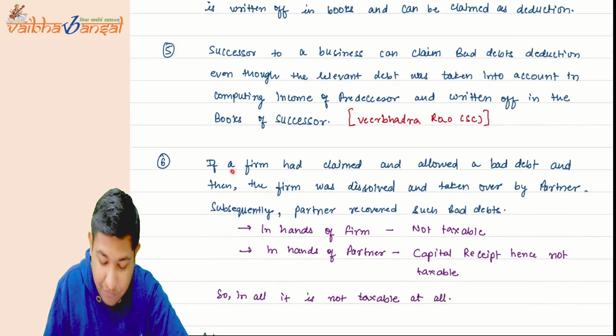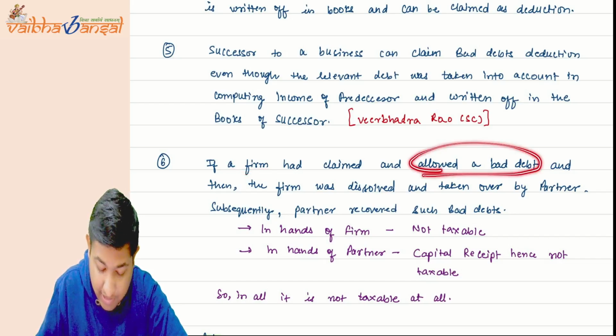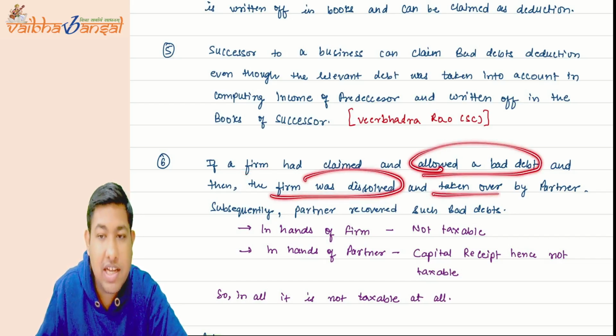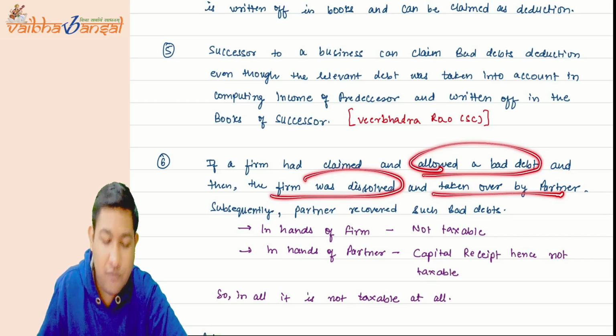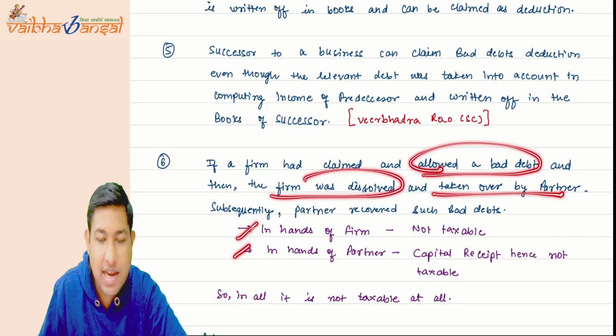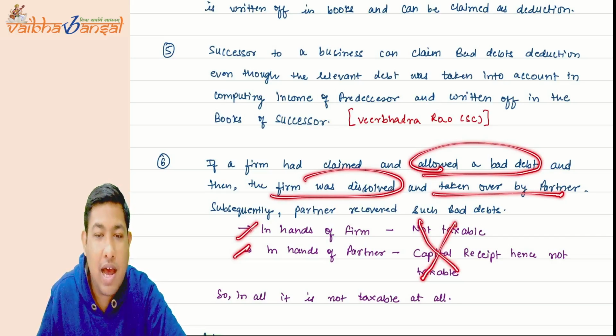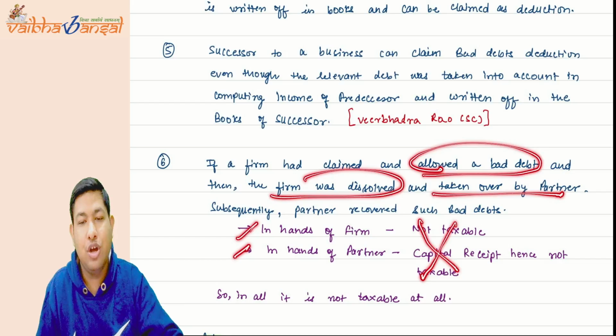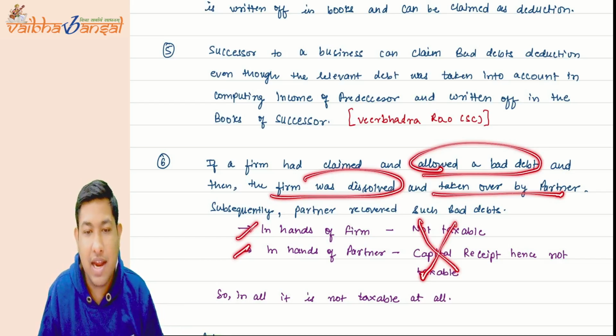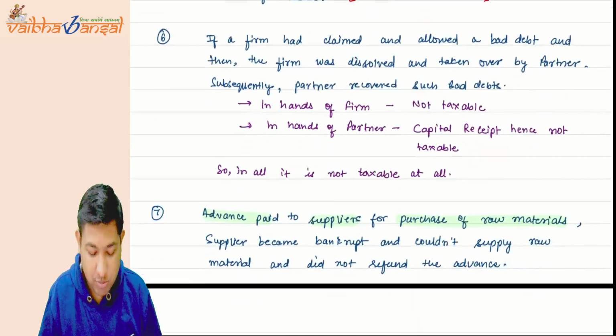Now if there is a firm which had claimed and been allowed a bad debt, and the firm was dissolved and taken over by a partner, now the partner recovered such bad debt. So whether it will be taxed in any of these hands, no, it will not be taxed either in the hands of the firm or in the hands of the partner. It is not taxable at all. I hope this point is also clear.